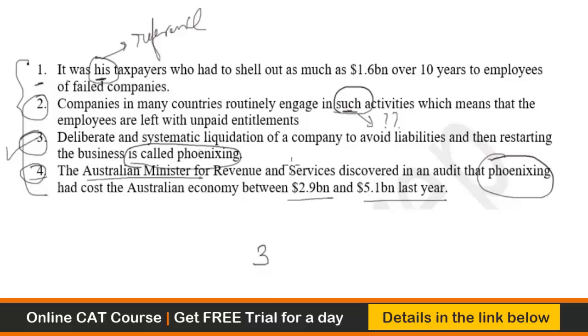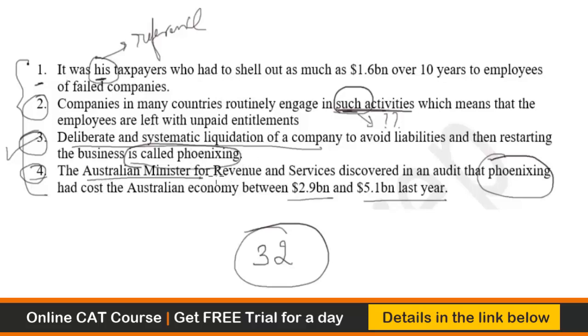Deliberate and systematic liquidation of a company to avoid liabilities and then restarting the business is called phoenixing. And then such activities is basically referring to what? Deliberate, systematic liquidation of a company. So these are the such activities which the author is referring to. So 3-2 is likely to form a pair. Why? Because deliberate and systematic liquidation of a company to avoid liabilities is called phoenixing, and companies in many countries routinely engage in such activities, which means that the employees are left with unpaid entitlements.